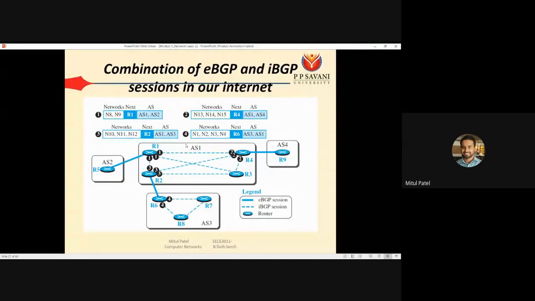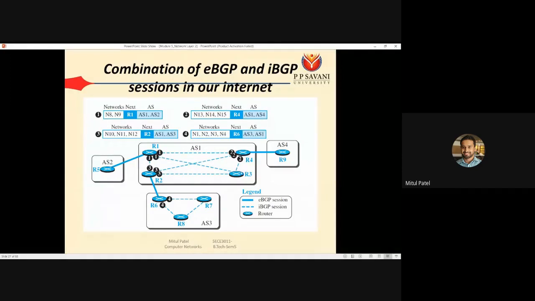Okay, so we can say that this iBGP operation is applied within the autonomous system. આપણો જે iBGP operation છે, that is applied within the autonomous system. Okay, so what we have to do into the autonomous system? So we can say that we are creating one mesh type of topology within the autonomous system. Okay, so they are creating the iBGP sessions, and for each connection they have the single packet.